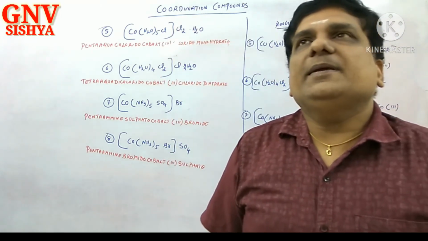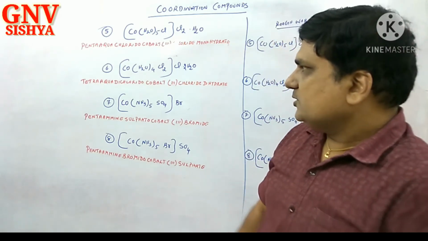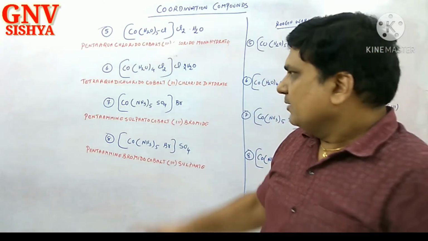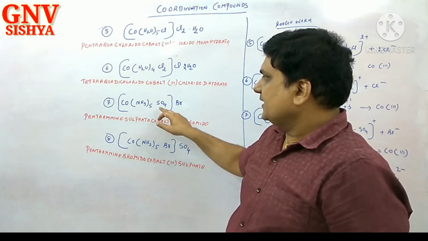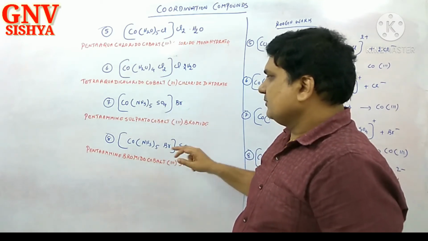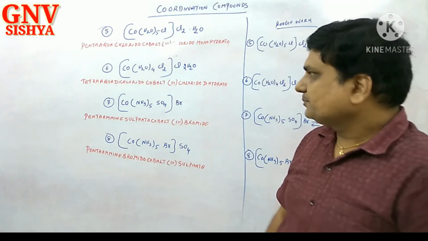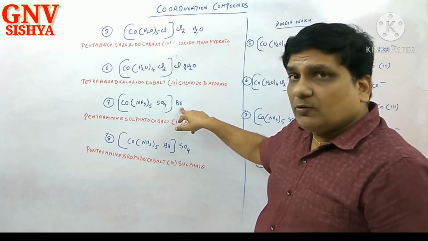Again, the type is complex cation, simple anion. I want to start from 7 and 8 and then go for 5 and 6. What is the specialty of 7 and 8? [Co(NH3)5SO4]Br and [Co(NH3)5Br]SO4. I think these two are isomers. How? In this case, bromide is the counterion.